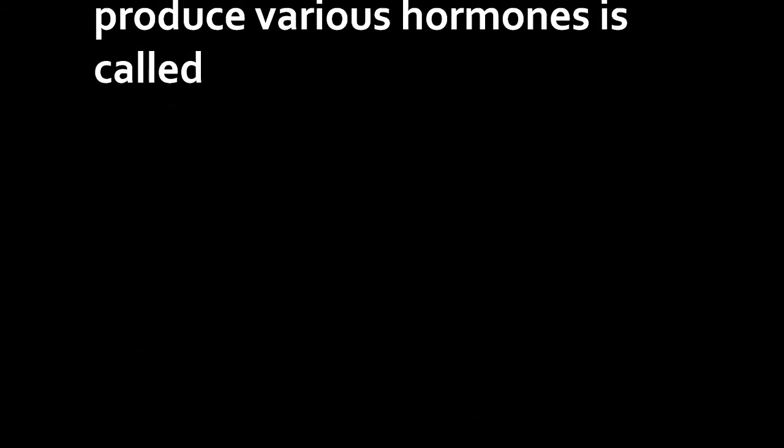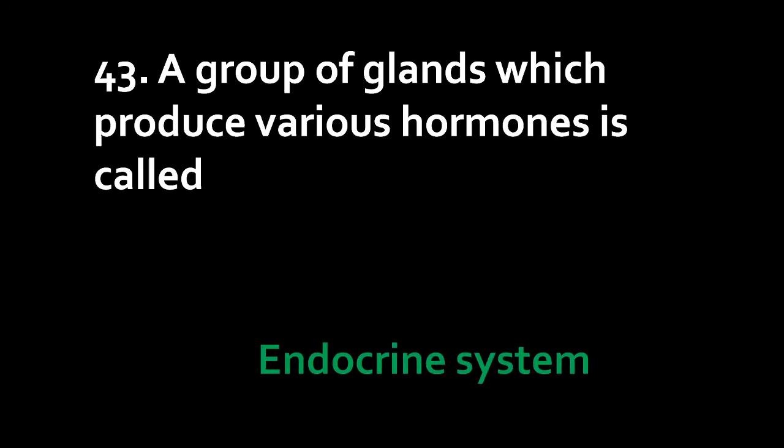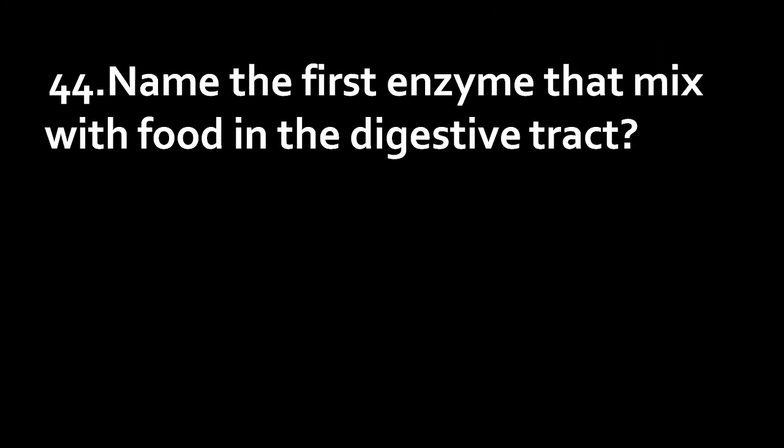Next. A group of glands which produce various hormones is called endocrine system. Name the first enzyme that mixes with food in the digestive tract. Answer: amylase.